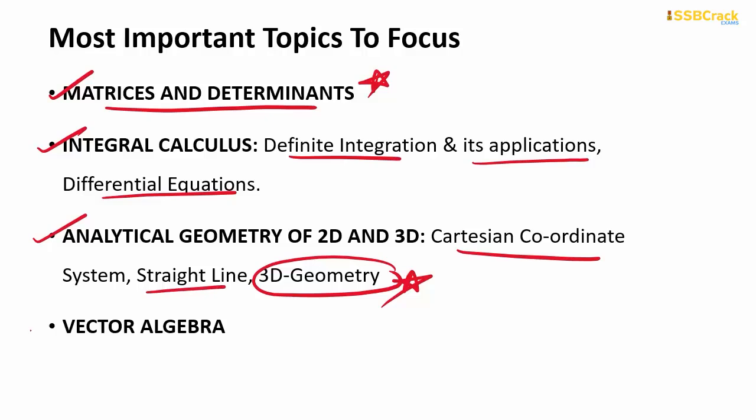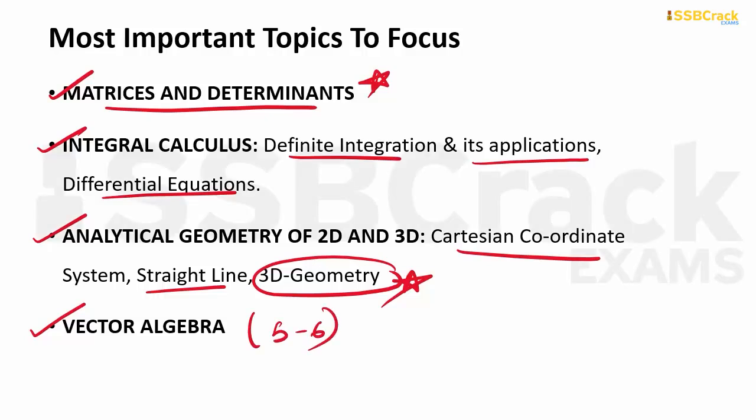Now let's talk about vector algebra. So this is the tiniest or the smallest topic of your NDA math syllabus, but then also you are getting approximately 5 to 6 questions from this topic every year. So study this topic in such a way such that you can attempt all the questions from this topic, and that too correctly. So now I hope you all are having a clear-cut idea about the syllabus, the previous year trends and the most important topics of your NDA math syllabus.